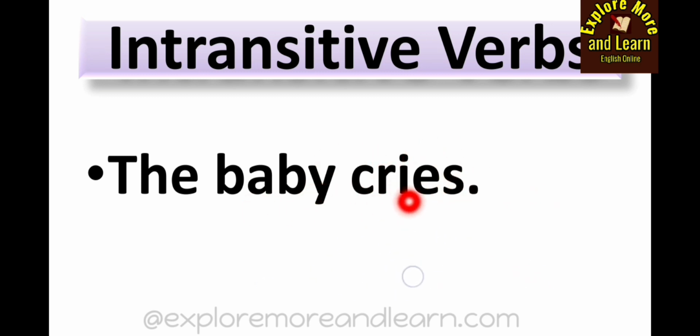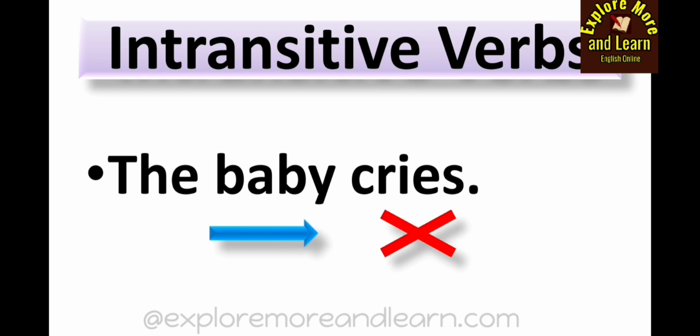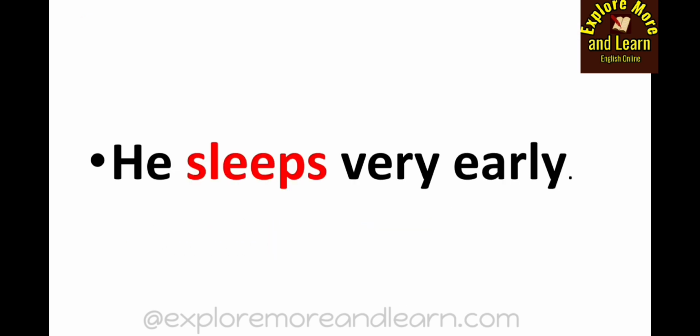Suppose I add, the baby cries in the room. Then also the action which is done by the subject is not doing anything to an object. Okay? So remember that in an intransitive verb, the action is not transferred from the subject to an object. Let's take another example. He sleeps very early. So here you see sleeps.